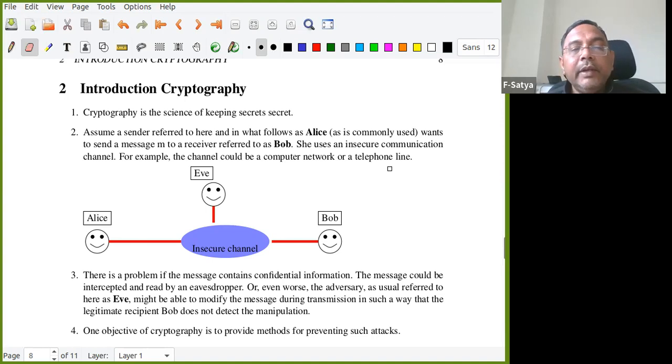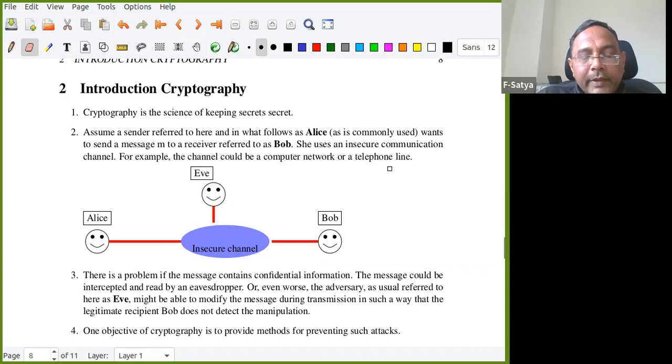What is the difference between coding theory and cryptography? Here also there is a channel, but now it is an insecure channel. Security is now the concern. There is a third person involved, Eve. When Alice sends a message to Bob, Eve wants to get it, right?